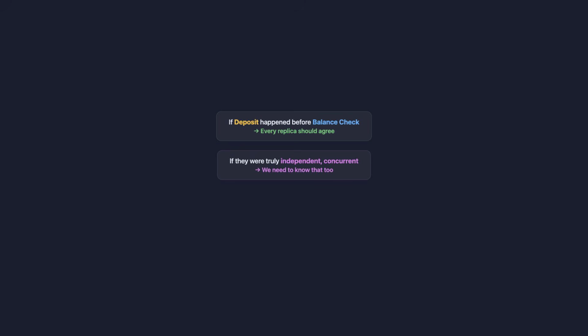What we need is a way to answer one critical question. Did event A cause event B, or did they happen completely independently? If the deposit happened before the balance check, every replica should agree on that. But if they were truly independent, concurrent operations, we need to know that too. This is the problem of causal ordering.